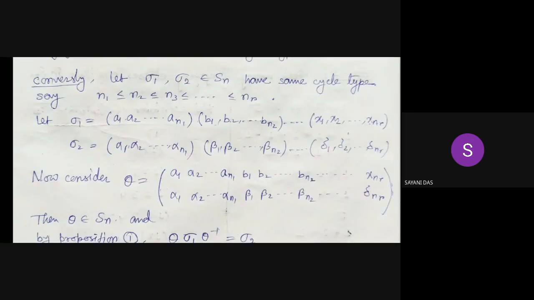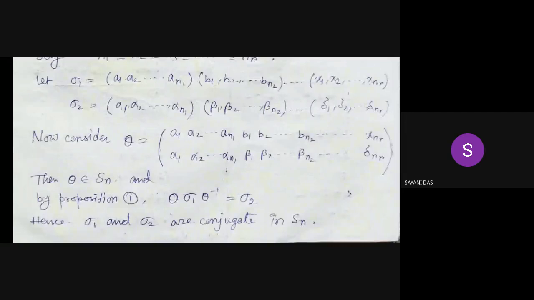Just put the elements of sigma 1 on the top and the elements of sigma 2 below. So theta is represented as a1, a2, ..., an1, b1, b2, ..., bn2, and so on up to xnr on the top, and alpha 1, alpha 2, ..., alpha n1, beta 1, beta 2, ..., beta n2, and so on up to delta nr on the bottom. Then theta obviously belongs to Sn, and all the remaining terms will be fixed.